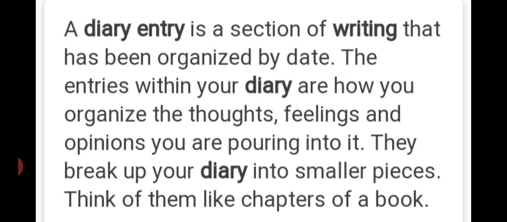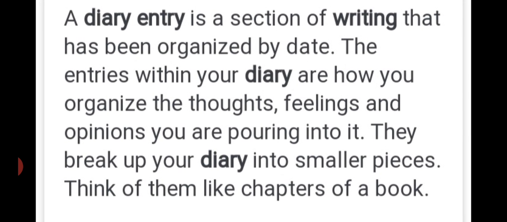Then break up your diary into smaller pieces. Think of them like chapters of a book. In this way you can write a diary. After getting the information about the diary, let us think about the format of the diary. First of all, we will discuss the format of the diary, then we will discuss one diary entry. Students, you are supposed to write everything in your grammar notebook.